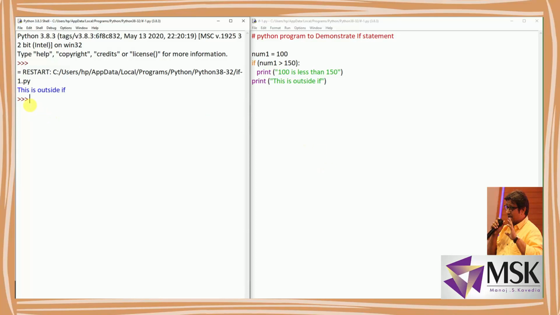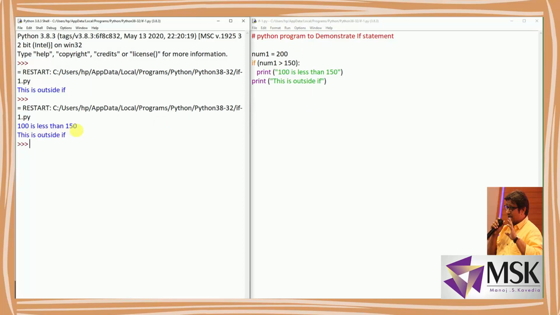Why? Because num1 is 100 and the condition is num1 greater than 150. So this condition is false, and it is not executing this statement. Let's say I'm now making num1 as 200. Now if I run the program, see, it is telling 100 is less than 150.